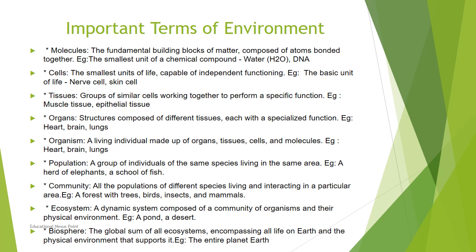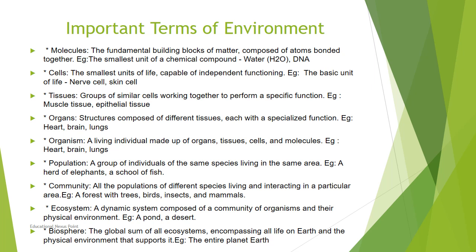Combining these organs forms an organism. So an organism is a constituent of cells, tissues, and organs. Combining all these, the organism is formed. We are an example of organisms.